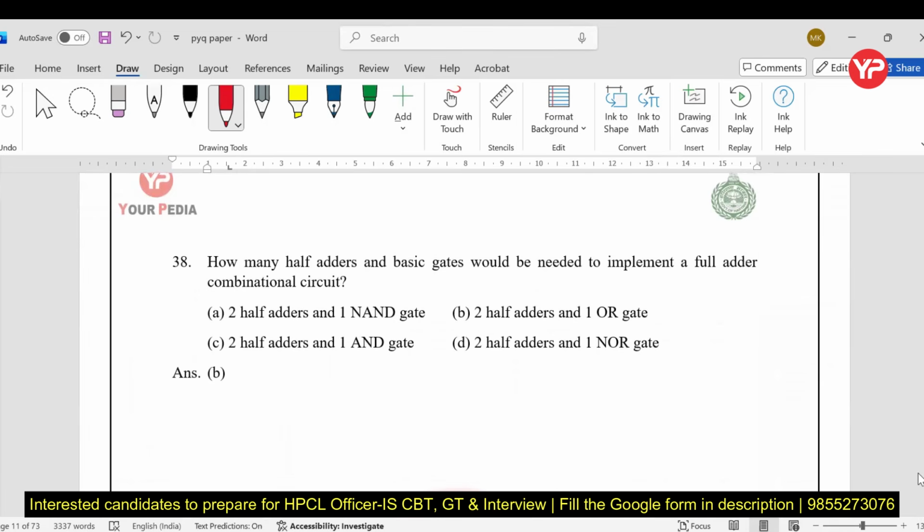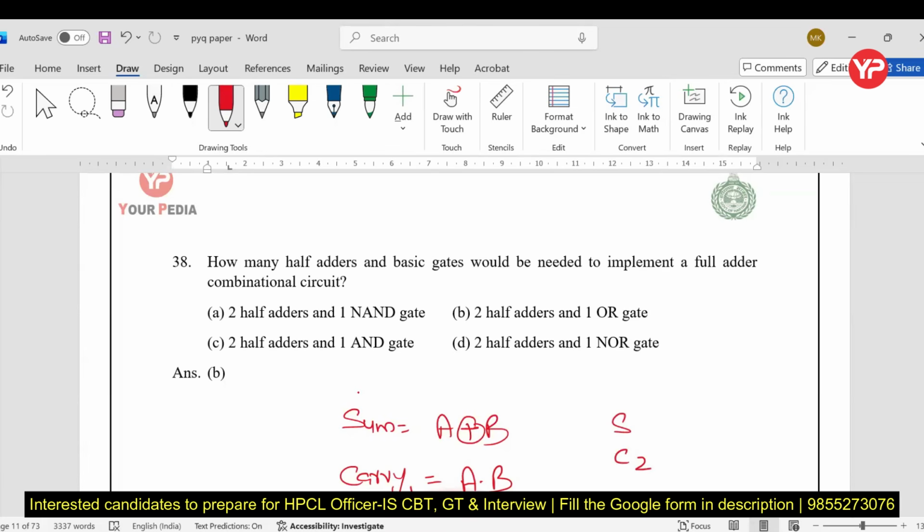How many half adders and basic gates will be needed to implement a full adder? My dear students, to implement a full adder, we know that we require 2 half adders and 1 OR gate. Fine. If I talk about the sum, in the first half adder, sum will be A XOR B. And the carry, C1, is A dot B. That is the input for the second half adder, whose sum is S and carry is C2.